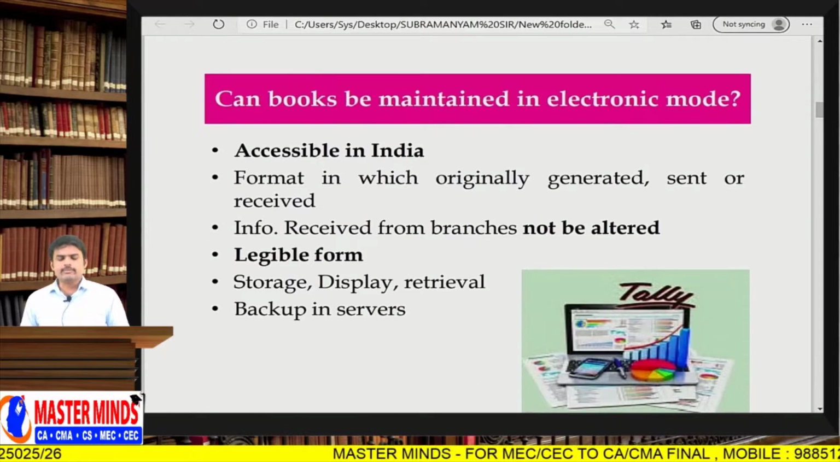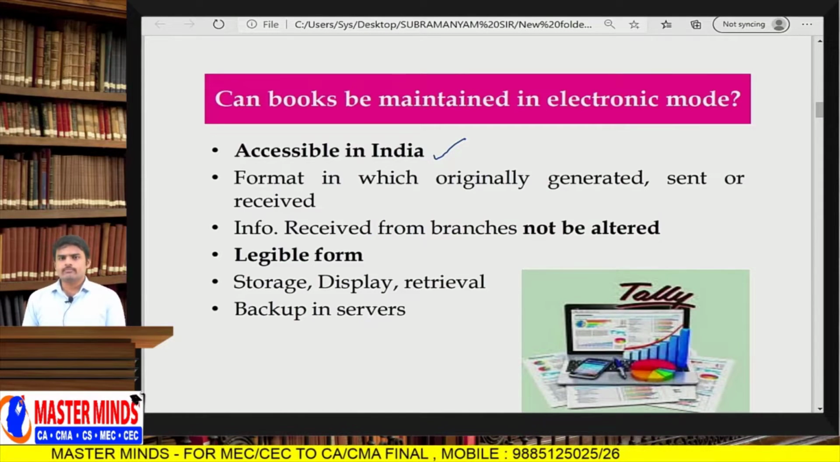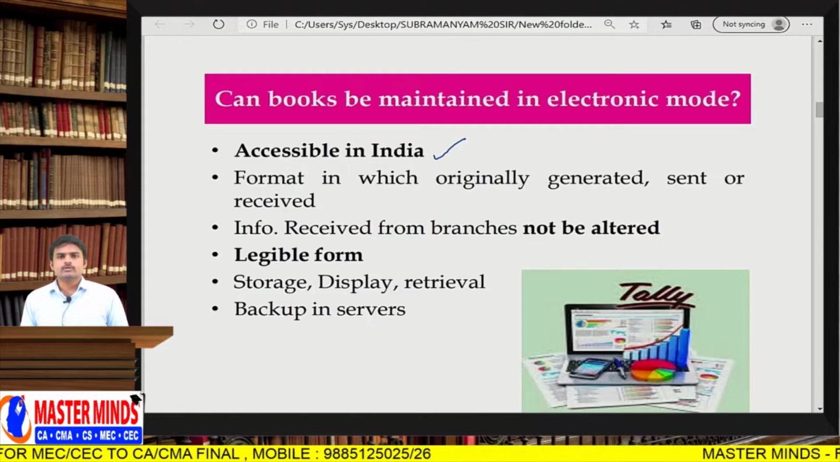Next one, sir, can we maintain books of accounts in an electronic mode? Yes, you can maintain books of accounts in electronic mode, but you have to satisfy these conditions. Those books of accounts should be accessible in India. That means, suppose you are maintaining books of accounts in software like SAP, Tally or Oracle, they should be accessible in India. If you enter user ID and password in India, you should have access to these books of accounts.